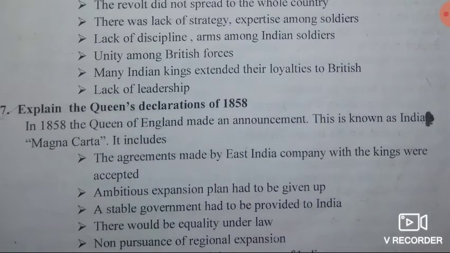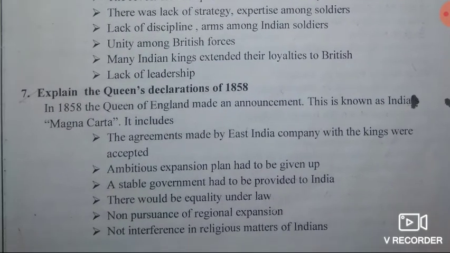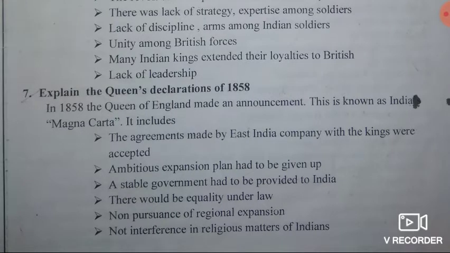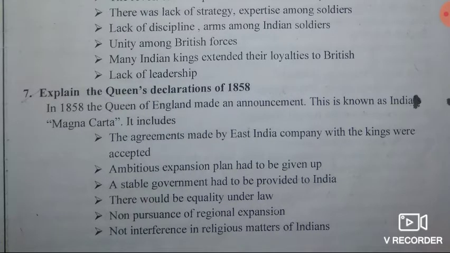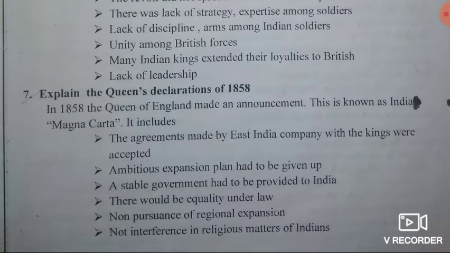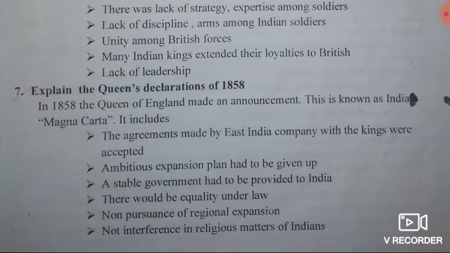Then seventh question, very important from your examination point of view. Explain the Queen's Declaration of 1858. Answer, in the year 1858, the Queen of England made an announcement. This is known as the Indian Magna Carta. It includes: the agreements made by the East India Company with the kings were accepted.